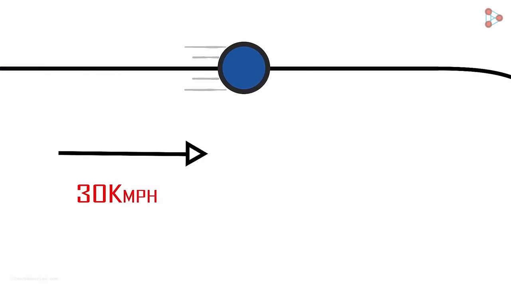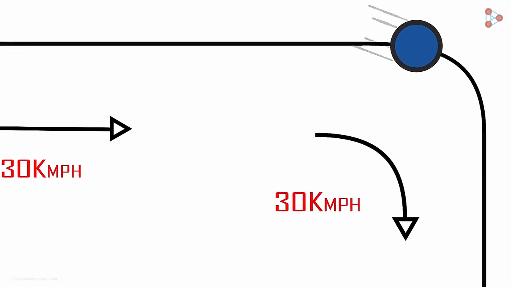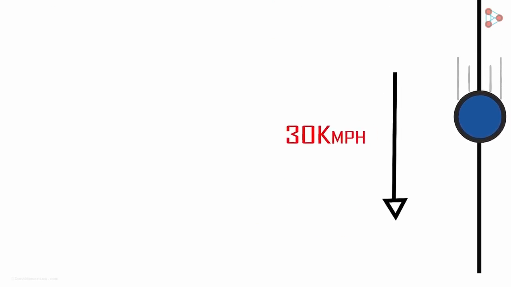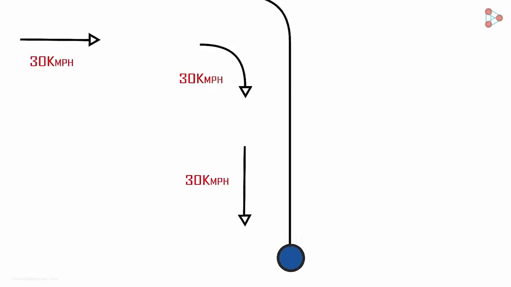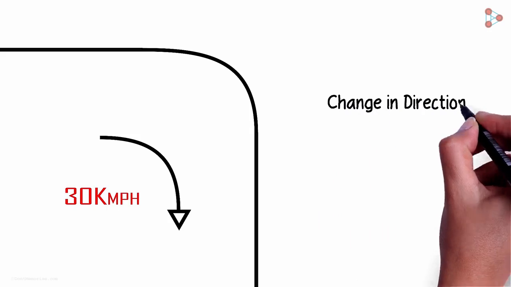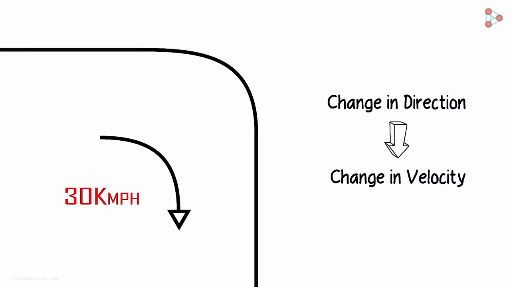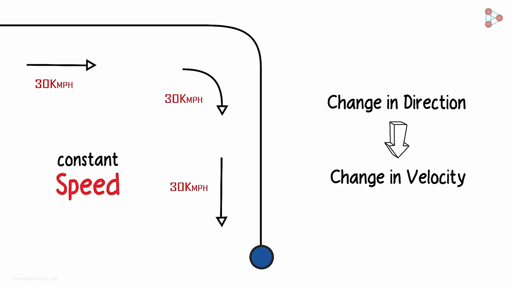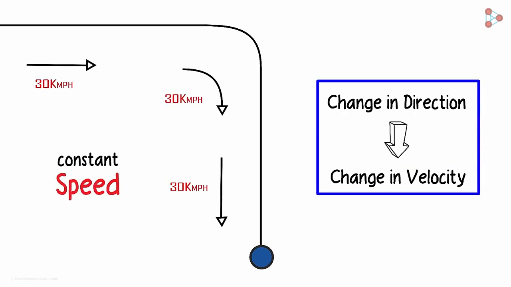In another scenario, assume that a body is moving at 30 kilometers an hour, and then it moves right at 30 kilometers an hour, and continues traveling at the same speed of 30 kilometers per hour. Will there be acceleration in this case? The answer is yes. As the direction is changing, the velocity will also change. The only thing constant in this example is speed, but the velocity changes as the direction changes.